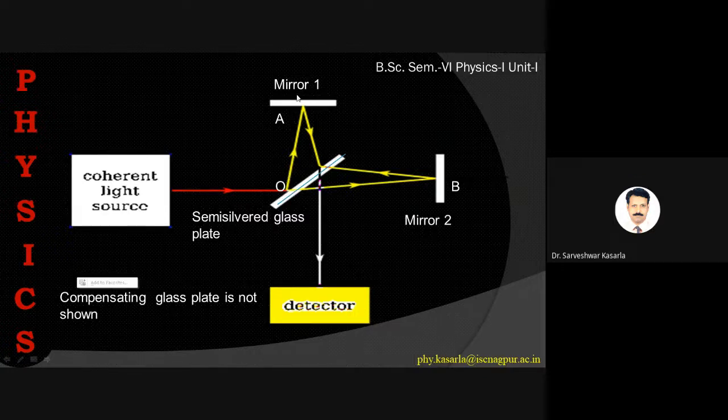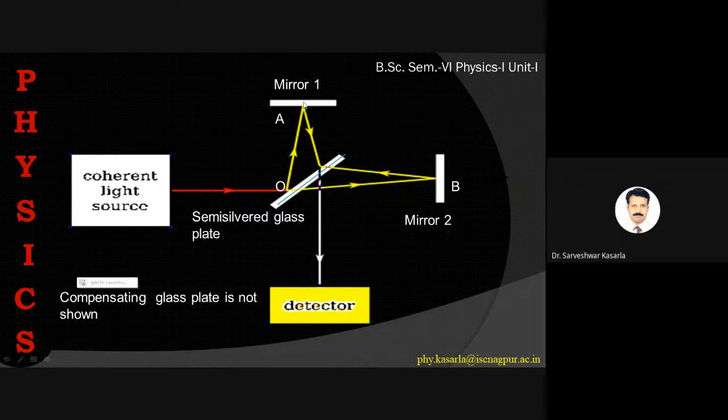Okay, so this will be perpendicular, and the remaining portion, that is the transmitted ray, will move towards the mirror M2. Okay, now as this reflected ray and this transmitted ray are derived from one single ray, they are coherent sources, which is the important condition for interference.